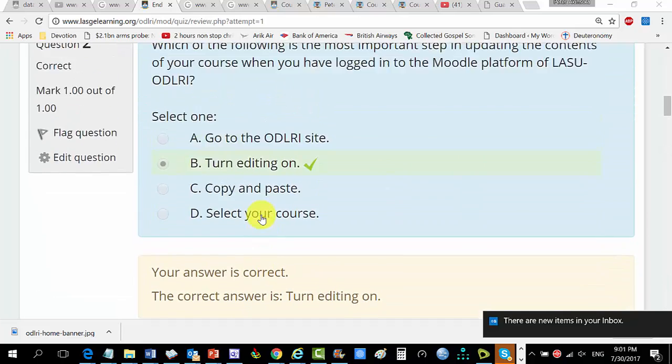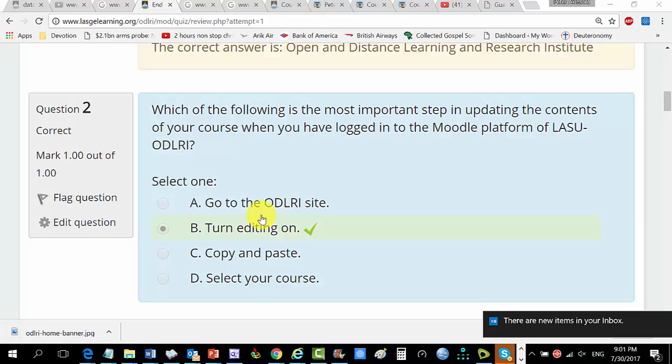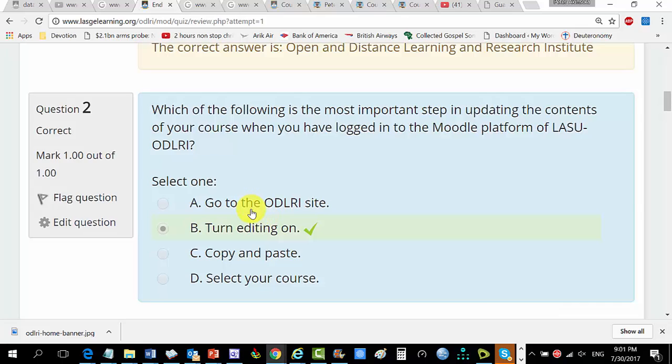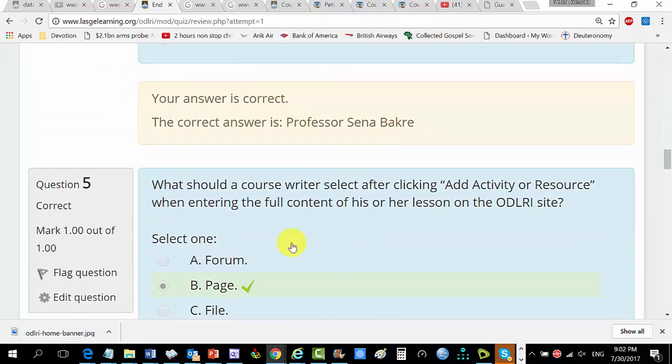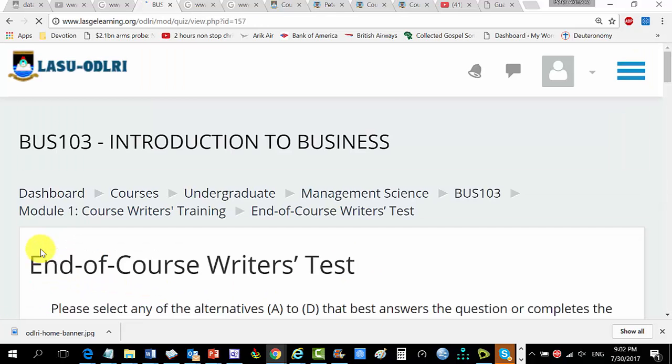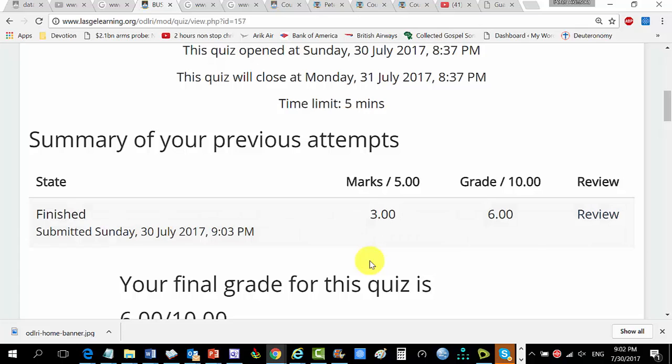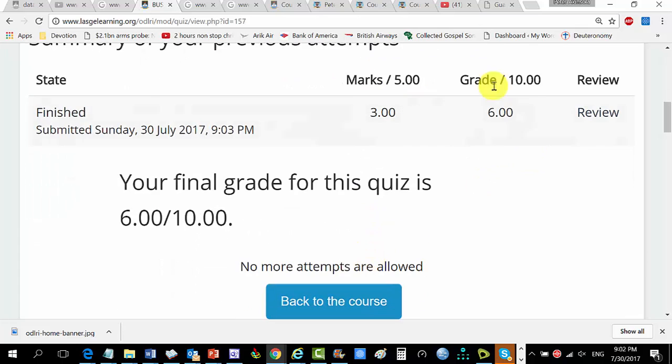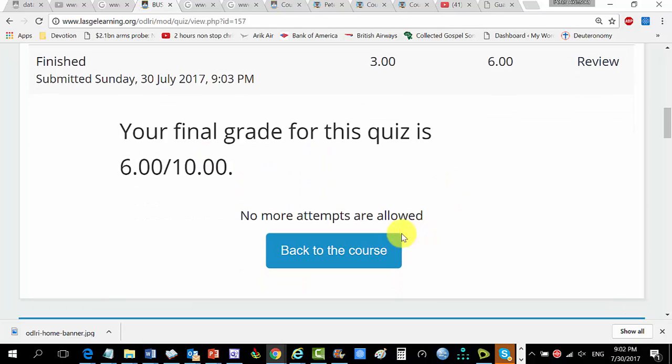So you can see that. If I had selected this, you'd have seen the feedback on my ODLRI side, but unfortunately I selected the correct one. But if I had done that, you'd have seen the feedback given to me. So finish review. Yeah, you can see this is red, the ones that I've finished. So 6 out of 10. This is my final grade. No more attempts are allowed. So back to the course.